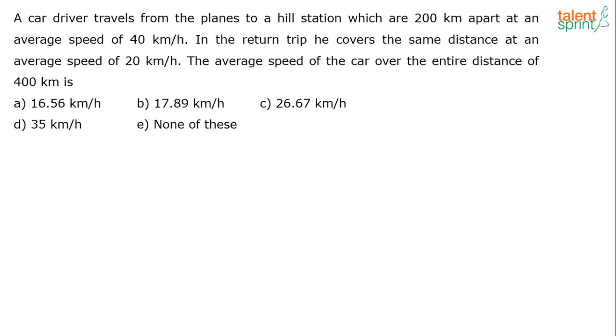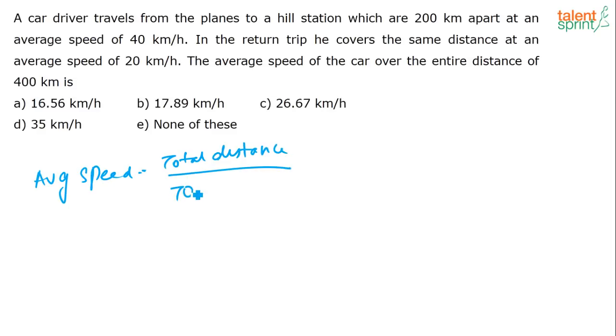Okay. So how do you solve this question? Generally, average speed is equal to the total distance divided by the total time. So what is the total distance? Upwards he is traveling 200 kilometers and downwards he is traveling 200 kilometers. The total distance is 400 kilometers.